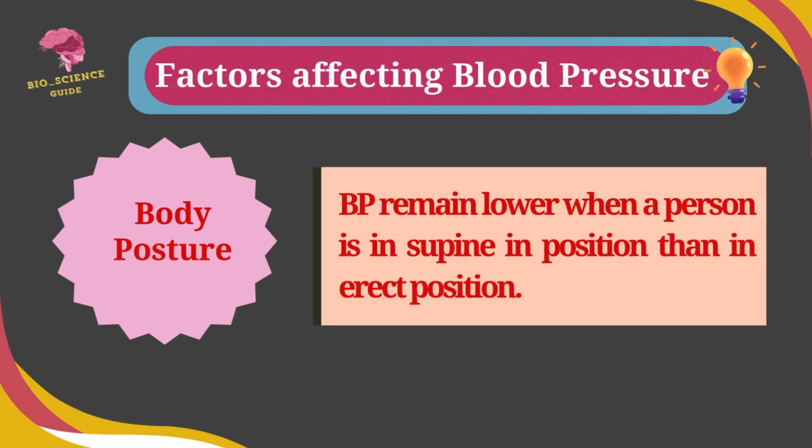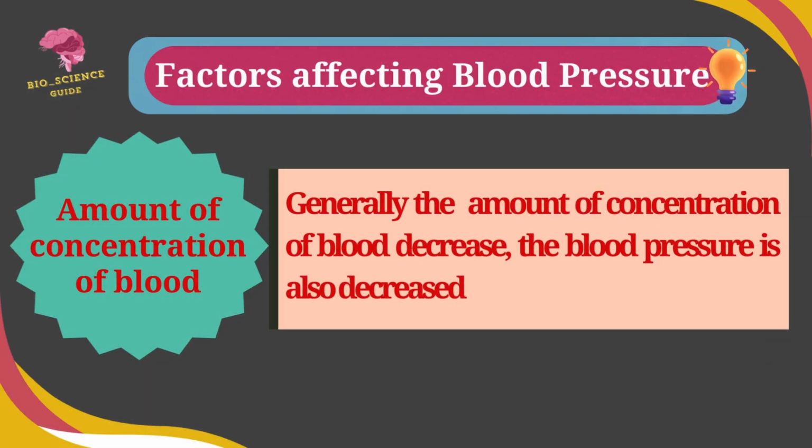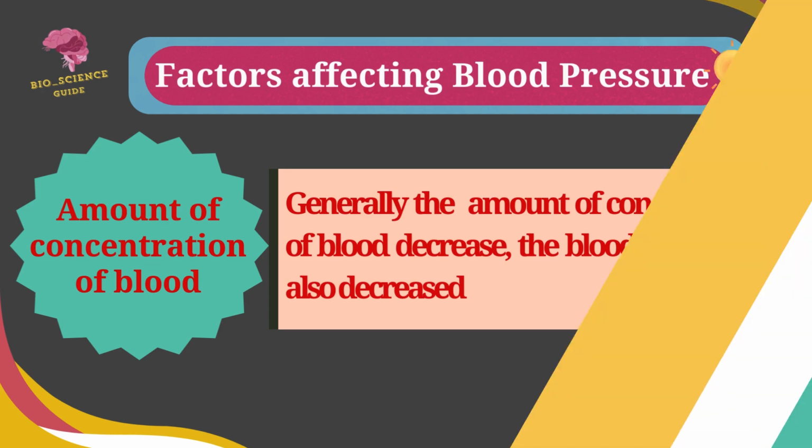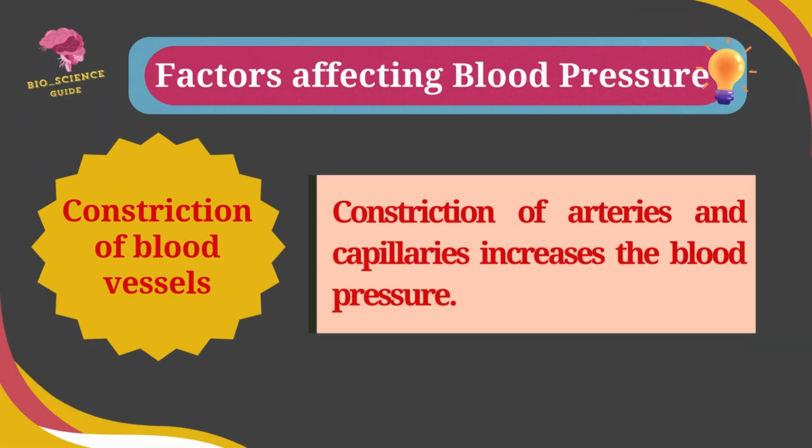Blood pressure remains lower when a person is in a supine position than in an erect position. Generally, when the concentration of blood decreases, the blood pressure also decreases. The constriction of the arteries and capillaries increases the blood pressure.